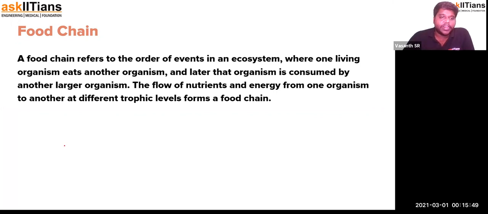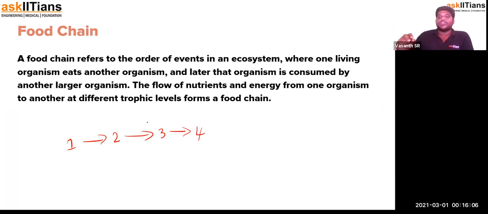It will contain many links. Organism 1 will be relied upon by organism 2, organism 2 by organism 3, and organism 3 by organism 4. Likewise, it creates a chain of links based on their food reliability. That's how the energy is transferred.